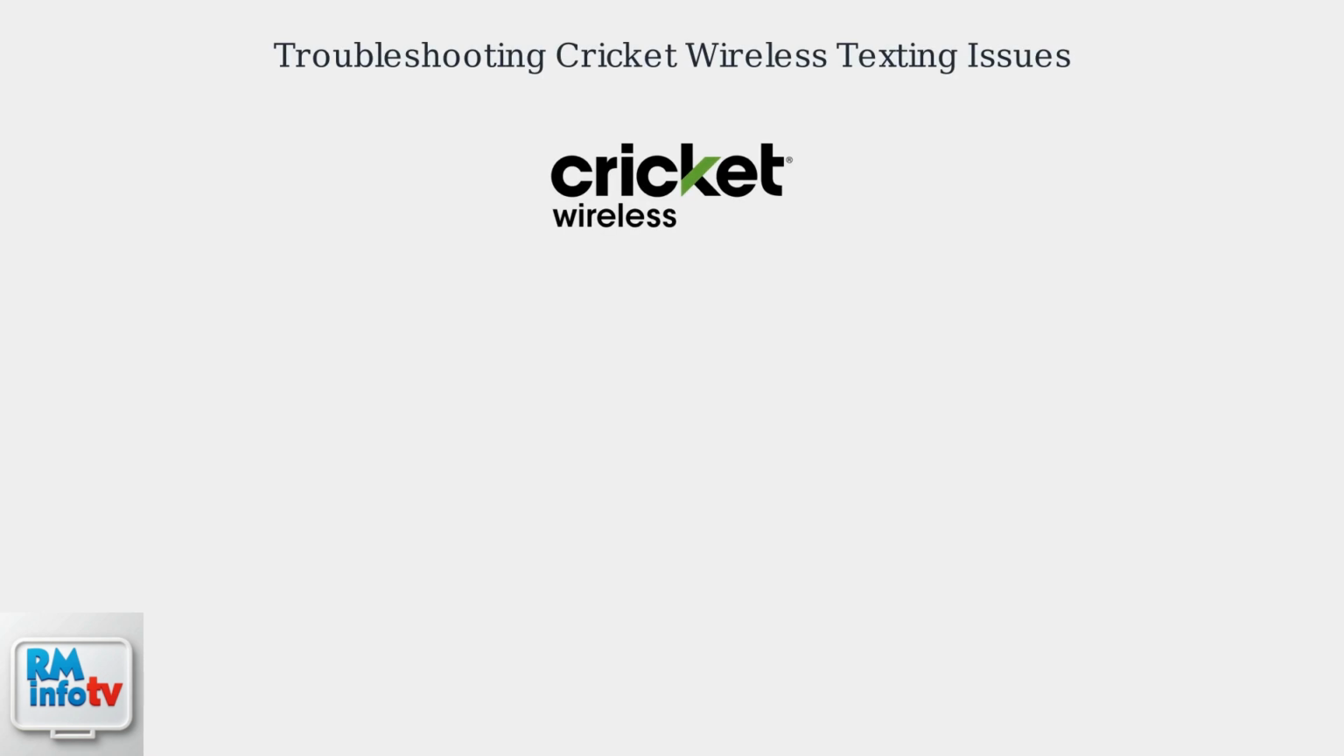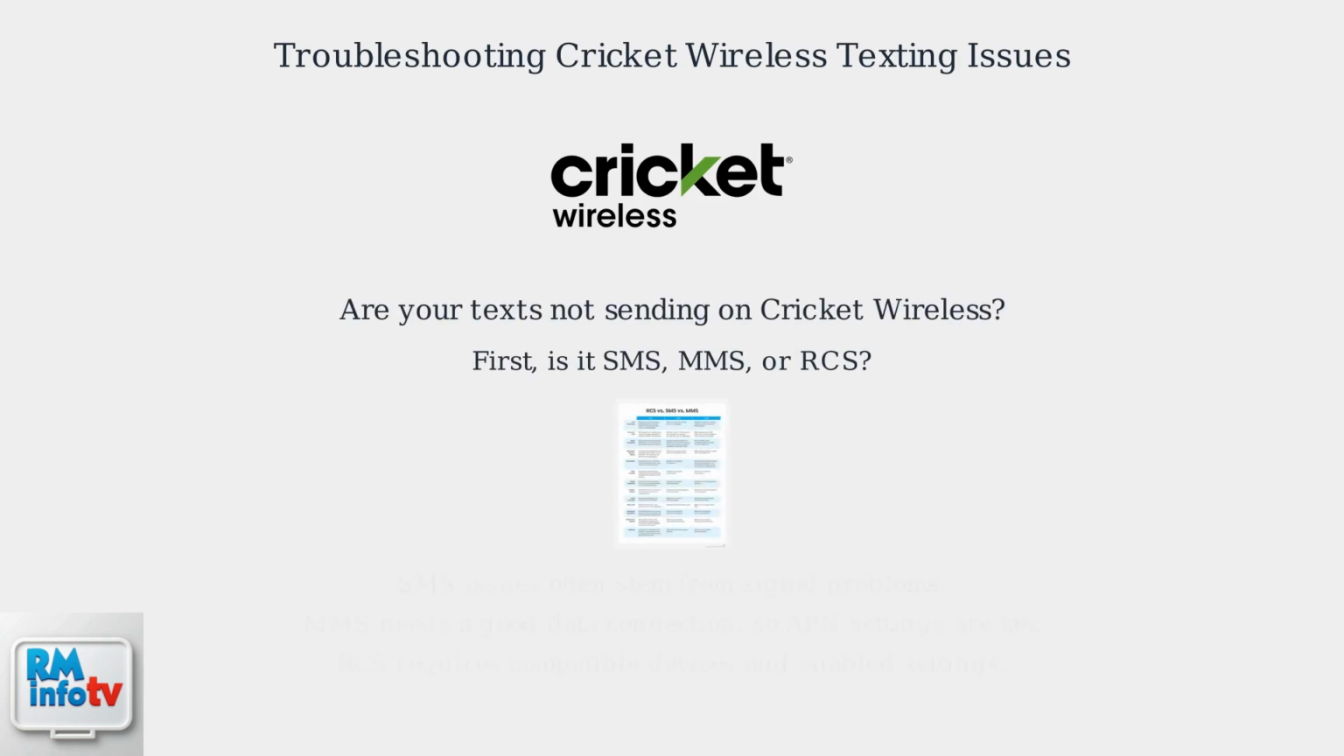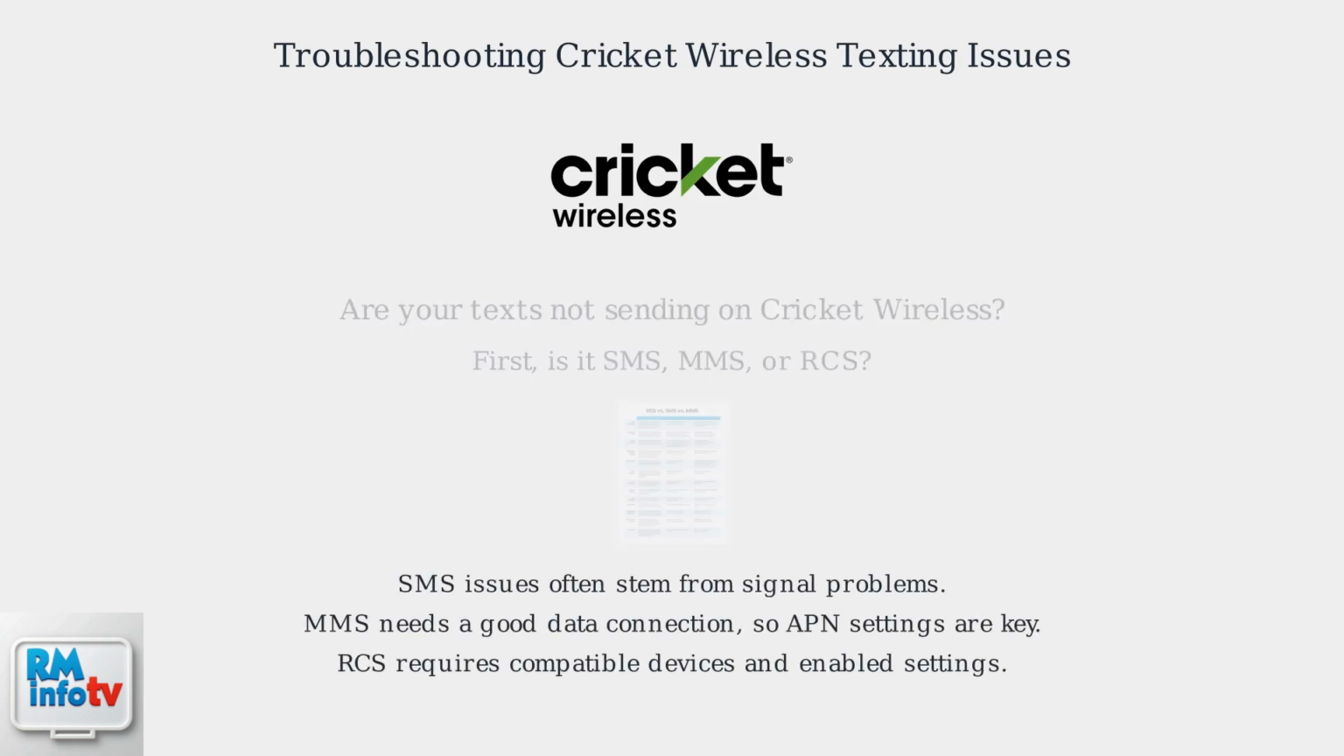Are your texts not sending on Cricket Wireless? Let's diagnose the problem. First, is it SMS, MMS, or RCS? SMS issues often stem from signal problems. MMS needs a good data connection, so APN settings are key. RCS requires compatible devices and enabled settings.